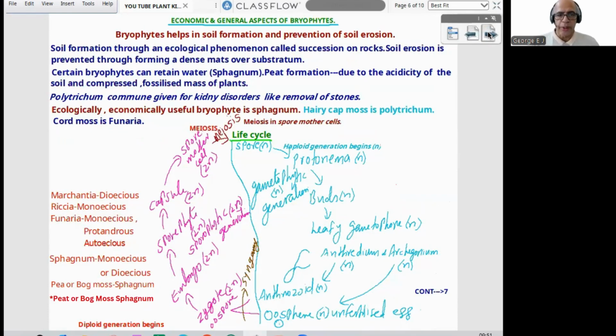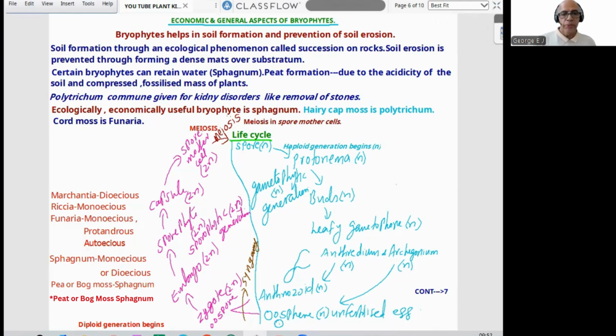Economic and general aspects of bryophytes. Bryophytes help in soil formation and prevention of soil erosion. Soil formation occurs through an ecological phenomenon called succession on rocks, which we'll be studying in second year. Soil erosion is prevented by forming a dense mat over the substrate. Certain bryophytes can retain water, for example Sphagnum. It is also concerned with peat formation, due to acidity of the soil and compressed fossilized plant mass, so bacteria or microbes cannot act on it.